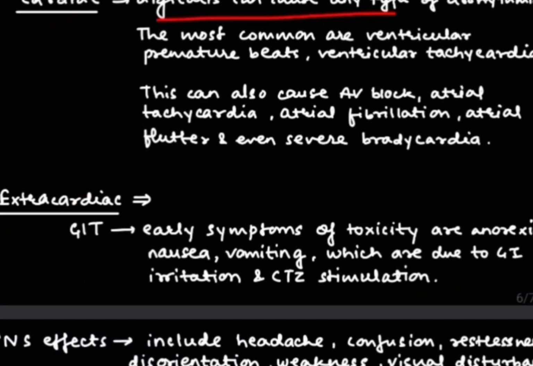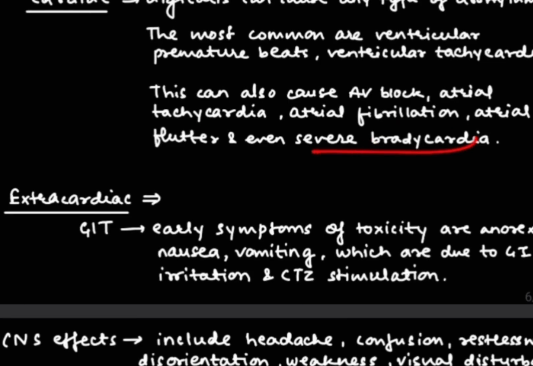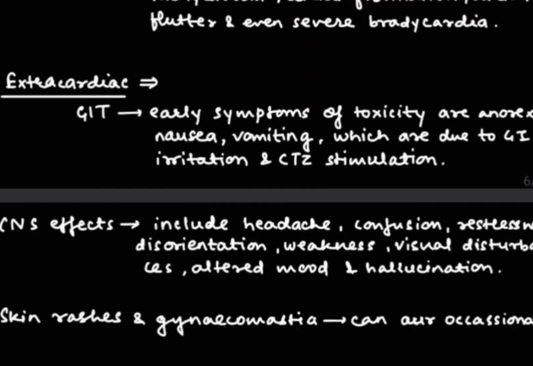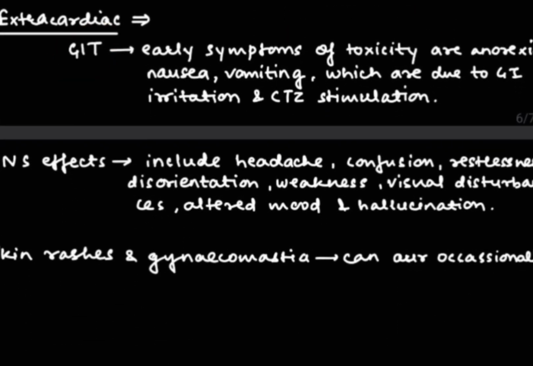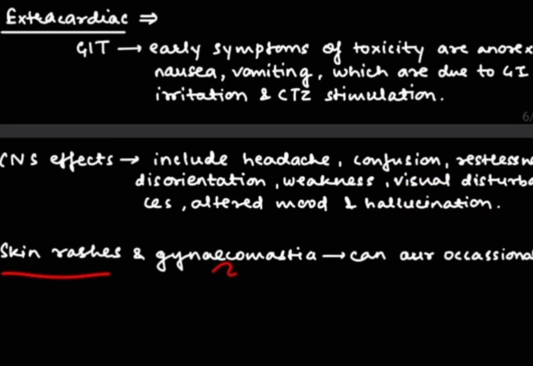Digitalis can cause any type of arrhythmias. The most common are ventricular premature beats or ventricular tachycardia. In addition to this, it can also cause AV block, atrial tachycardia, atrial fibrillation, atrial flutter as well as severe bradycardia. The next is extracardiac. First is in the GIT. It can cause anorexia, nausea and vomiting. Then in the CNS, it can cause headache, confusion, restlessness, disorientation, weakness, visual disturbance, altered mood as well as hallucinations. In addition to this, there can be skin rashes or gynecomastia also.